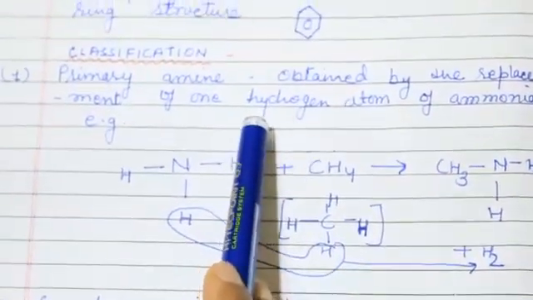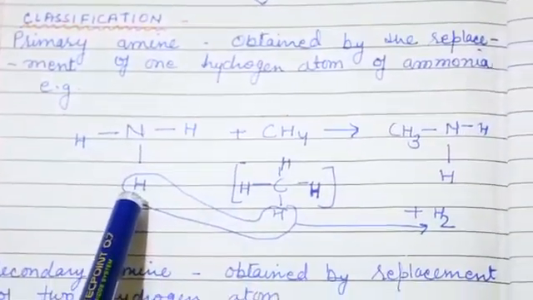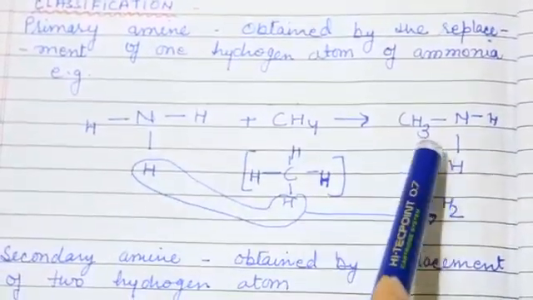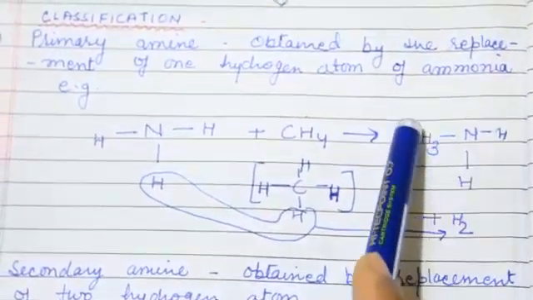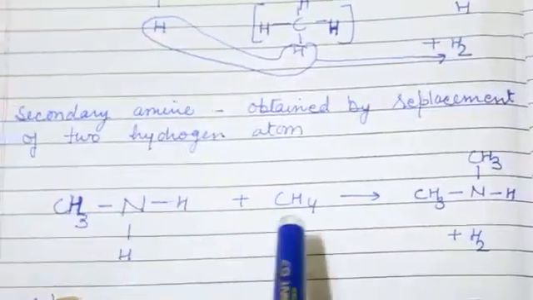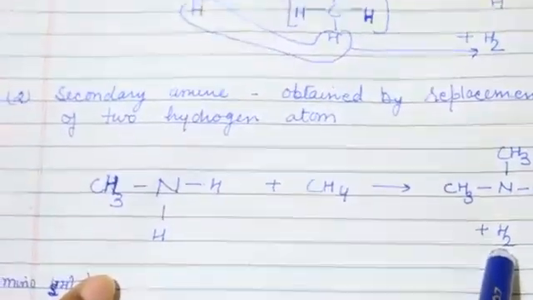The same thing is there when methane replaces one hydrogen of ammonia, then this formula becomes the primary amine. When the primary amine reacts with methane and 2H is removed in this form, then it is secondary amine.